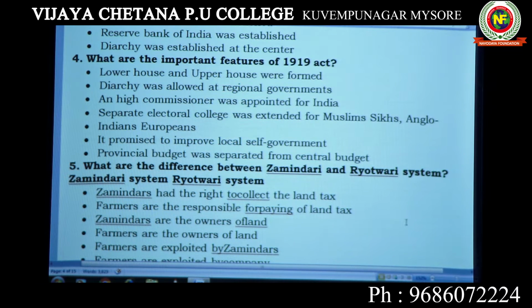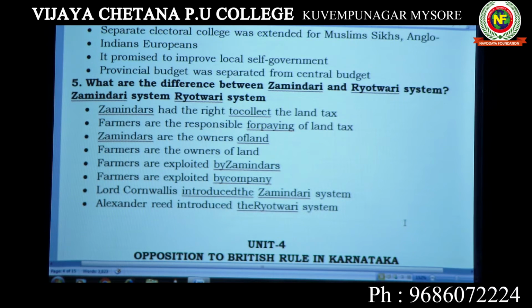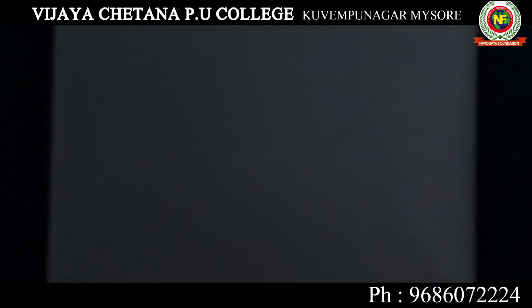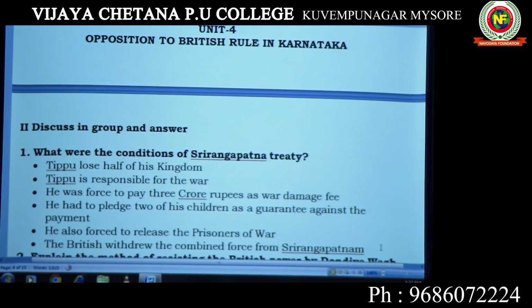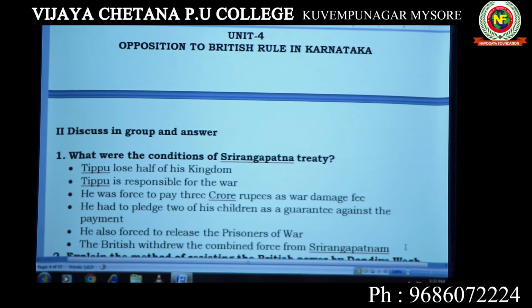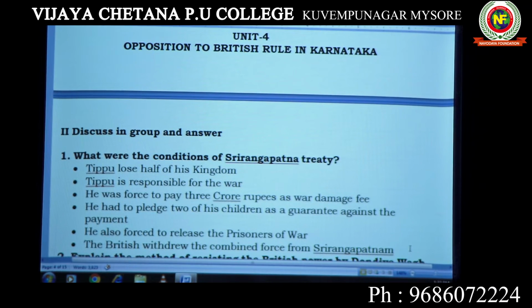Next one: the difference between the Zamindari and Raithwari systems. We have already seen this individually. Both should be written by making 2 columns. Then the next topic is opposition to British rule in Karnataka. So how did opposition start against British rule?